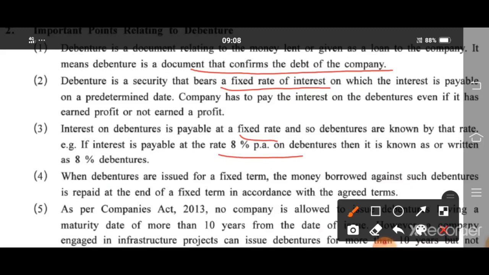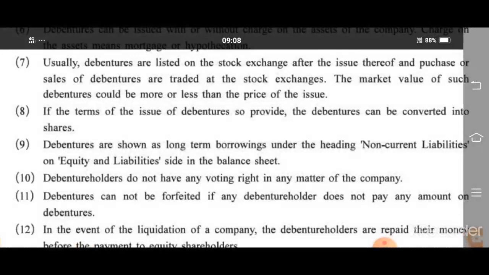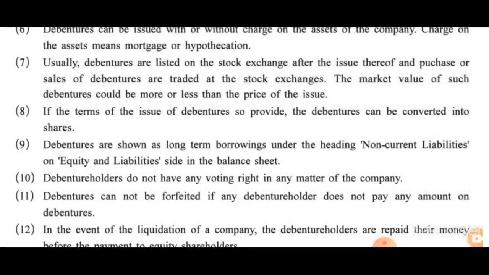When debentures are issued for a fixed term, the money borrowed against the debentures is repaid at the end of the fixed term according to the agreement. As per the Companies Act 2013, no company is allowed a maturity date of more than 10 years. But if it is an infrastructure project, then it can be more than 10 years, but not more than 30 years.